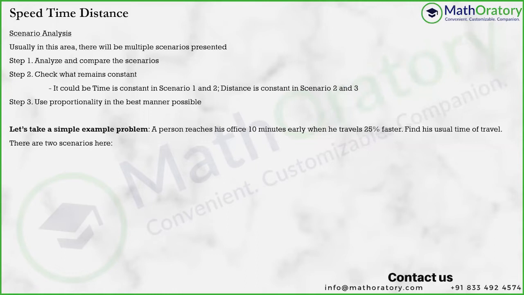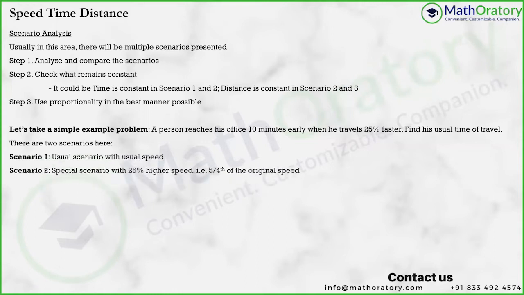When we are reading this question, the comparison is on the basis of the usual speed and usual time, because there is a usual scenario in which he travels to office regularly with a certain speed and reaches at a certain time. Whatever statement has been presented in the question, 10 minutes early, 25% faster, should be in comparison to this usual scenario, the scenario one that we have written here.